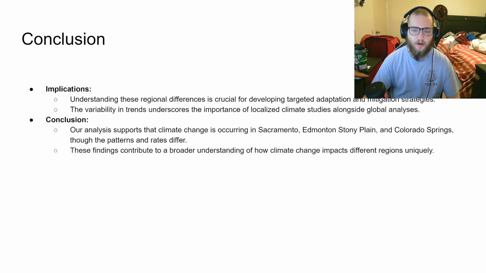In conclusion, our analysis supports the occurrence of climate change in all three locations: Sacramento, Edmonton Stony Plain, and Colorado Springs. Each region shows a slight but consistent increase in temperatures over the past century. These findings contribute to a broader understanding of how climate change manifests differently across various regions, emphasizing the need for tailored responses to this global challenge.